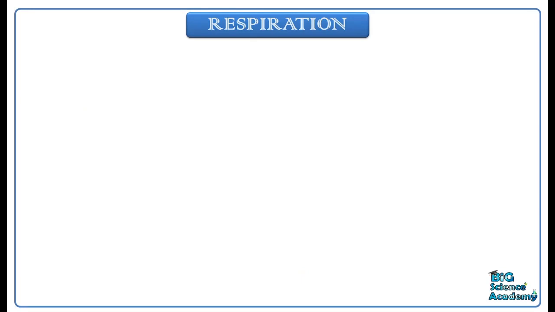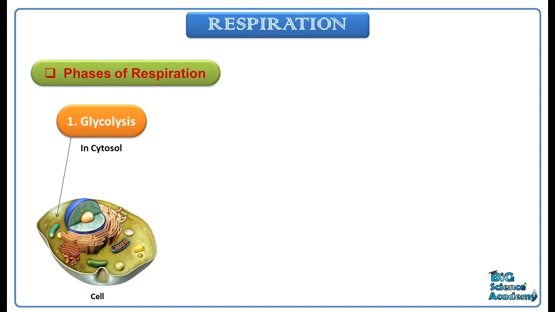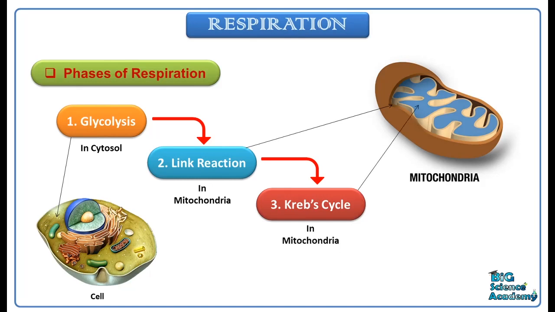Let's see the phases of respiration now. The first phase of respiration is glycolysis, which occurs in the cytosol of the cell. The next phase is the link reaction. It occurs in the mitochondria of the cell. The third phase is the Krebs cycle. It occurs in the matrix of the mitochondria.